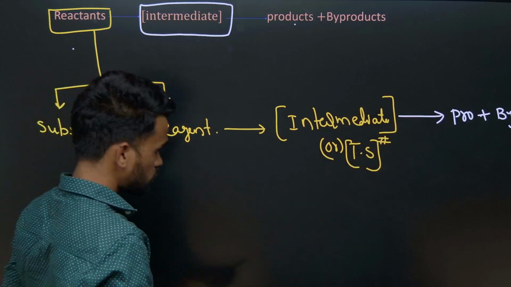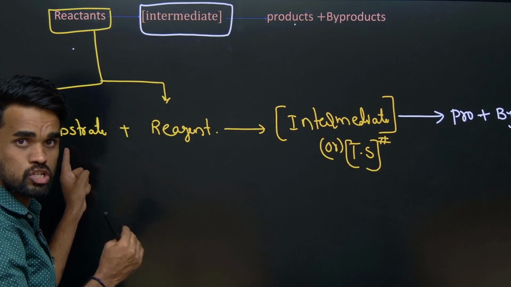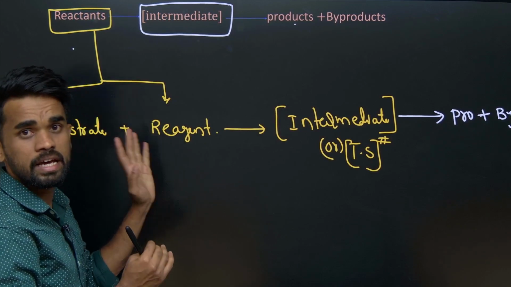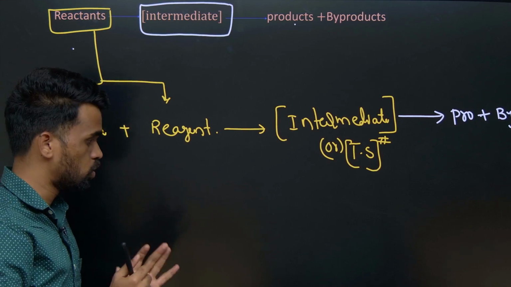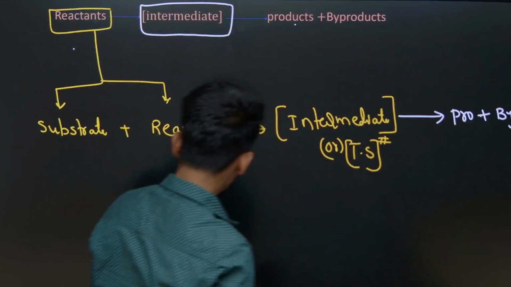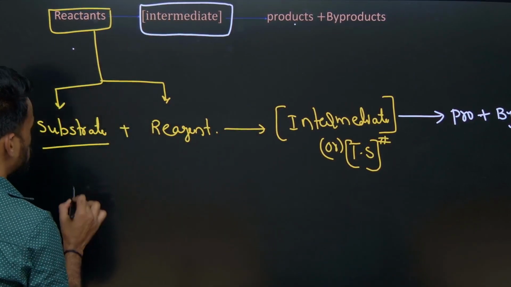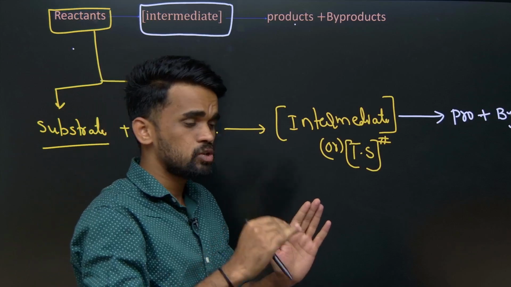Now let us look at this. Some bond breakage takes place in the substrate and some bond formation with the reagent. How does this bond breakage take place? It may happen into two equal halves or maybe two unequal halves.